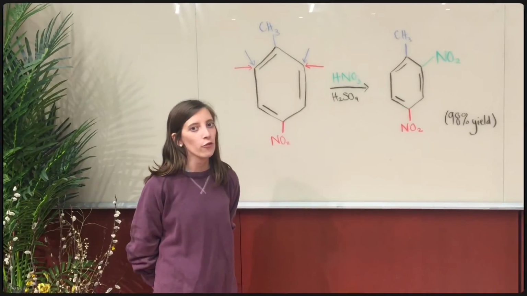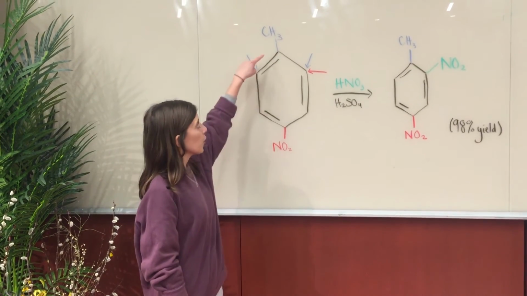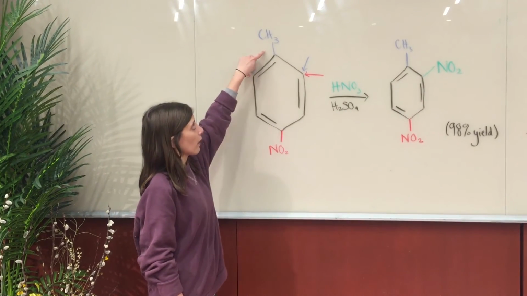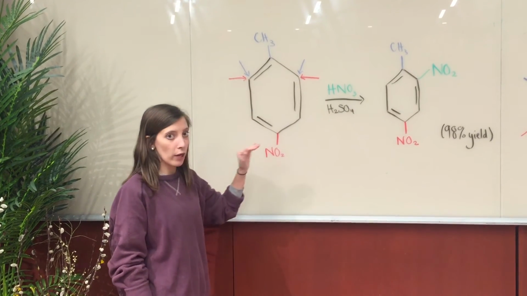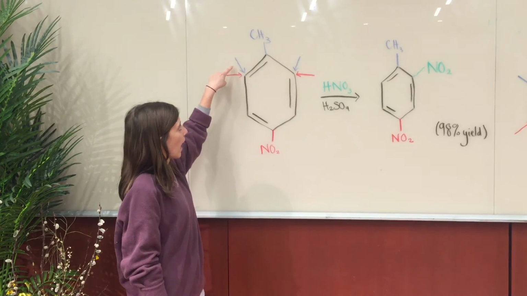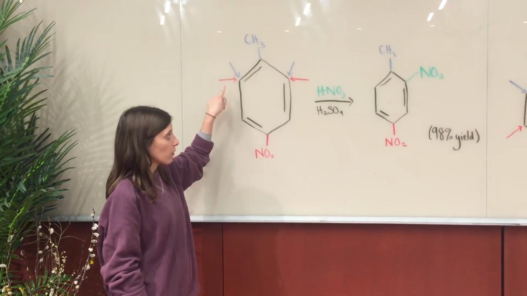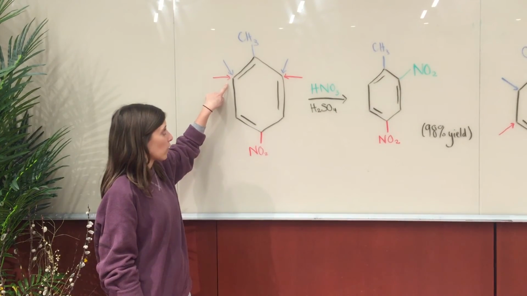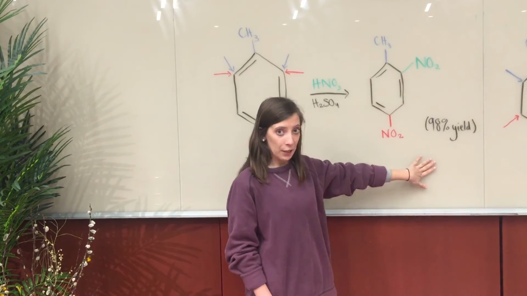When carrying out an electrophilic aromatic substitution on a disubstituted benzene ring, you have to consider both substituents attached to the ring. So in this first example, we have a CH3 group and an NO2 group. So you have to consider where both of these substituents are directing the new substituent to add. So the CH3 group is asking it to add in the ortho position, and the NO2 group is asking it to add in the meta position. But in this example, both substituents are asking it to add to the same location on the ring, so when the reaction's carried out, it gets added with no problems and you have a high yield.